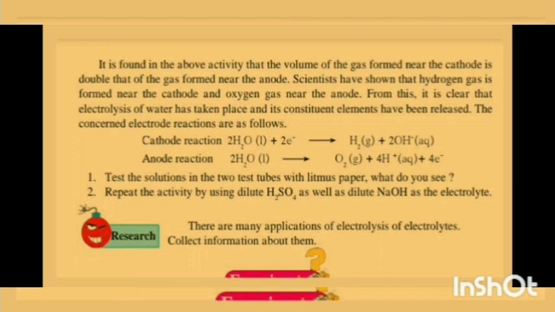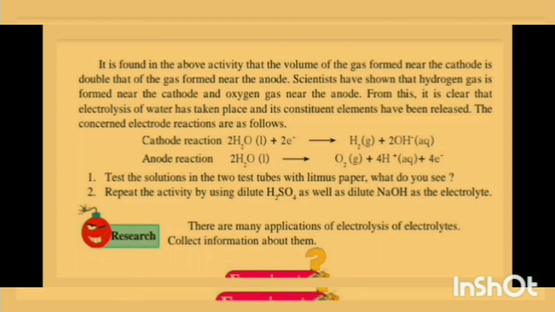So it is found in the above activity that the volume of the gas formed near the cathode is double that of the gas formed near the anode. Scientists have shown that hydrogen gas is formed near the cathode and oxygen gas near the anode. From this, it is clear that electrolysis of water has taken place and its constituent elements have been released. The concerned electrode reactions are as follows.